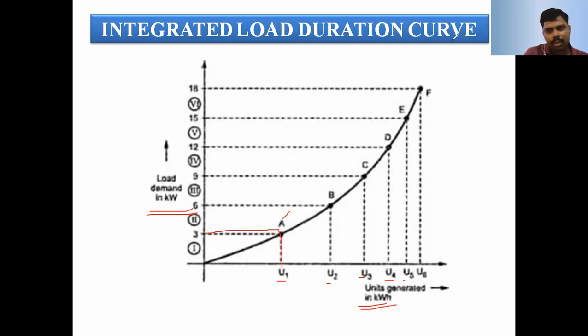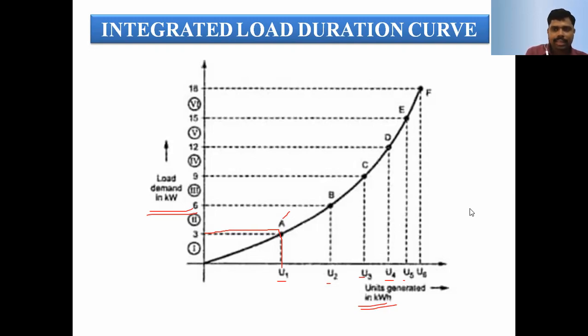This is nothing but the load curve and the load duration curve. Another one is the integrated load duration curve. For the load curve, the x-axis is time in hours and the y-axis is load in kilowatts or megawatts. But it varies from time to time. It is not constant, and it varies from day to day and hour to hour. The load curve differs from holidays to working days, and from winter to summer. The load duration curve is taken from the actual, that is the ordinary, load curve.